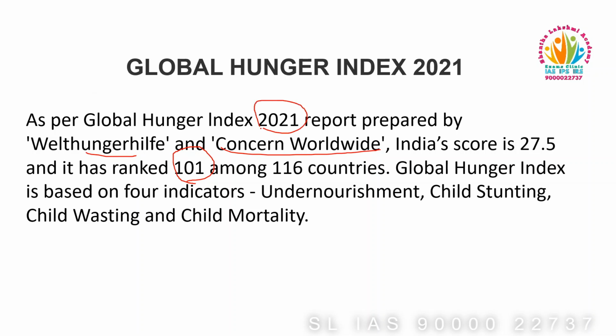That's why India is raising an objection to this report. It uses 4 indicators to give the Global Hunger Index: undernourishment, child stunting, child wasting, and child mortality. These are the 4 indicators used by Welthungerhilfe and Concern Worldwide to release the index. And India's rank is 101 out of 116 in the 2021 report.